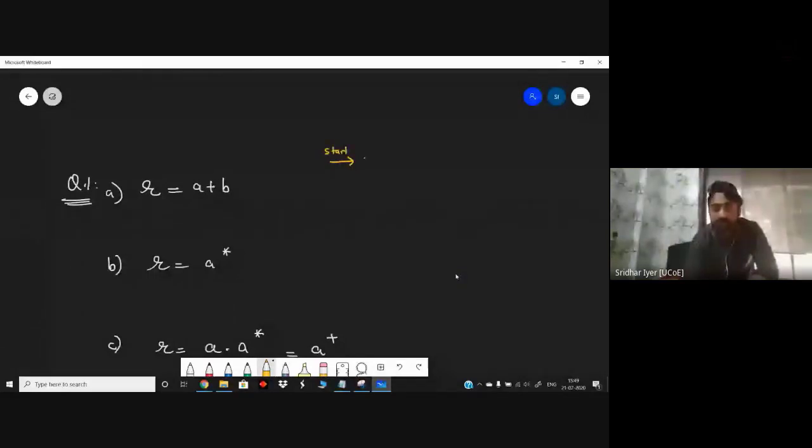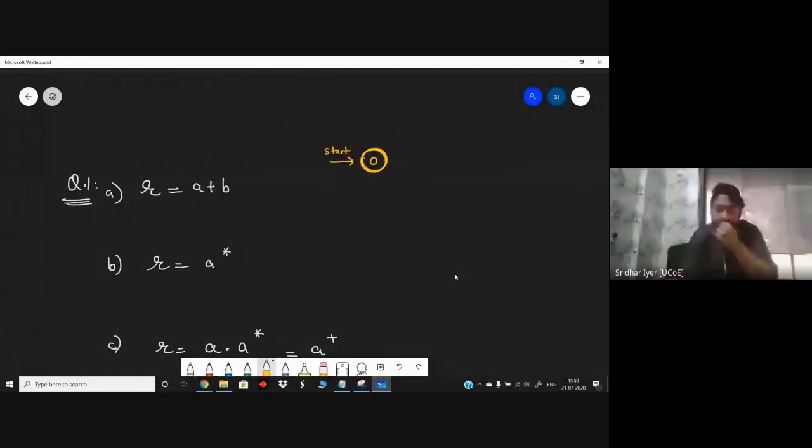If I start somewhat over here with Q0, or for simplicity, I'm not writing the state values as alphabets. I'm just taking it as 0, 1, etc. How many states? Two. Kindly think of it once again. It is A plus B. That is either A or B.